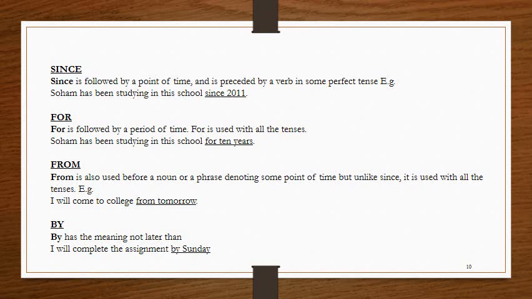From is also used before a noun or a phrase denoting some point of time, but unlike since, it is used with all the tenses, whereas since is used only when it is in some perfect tense. For example, I will come to college from Monday. Next is by. By means not later than. For example, I will complete the assignment by Sunday.